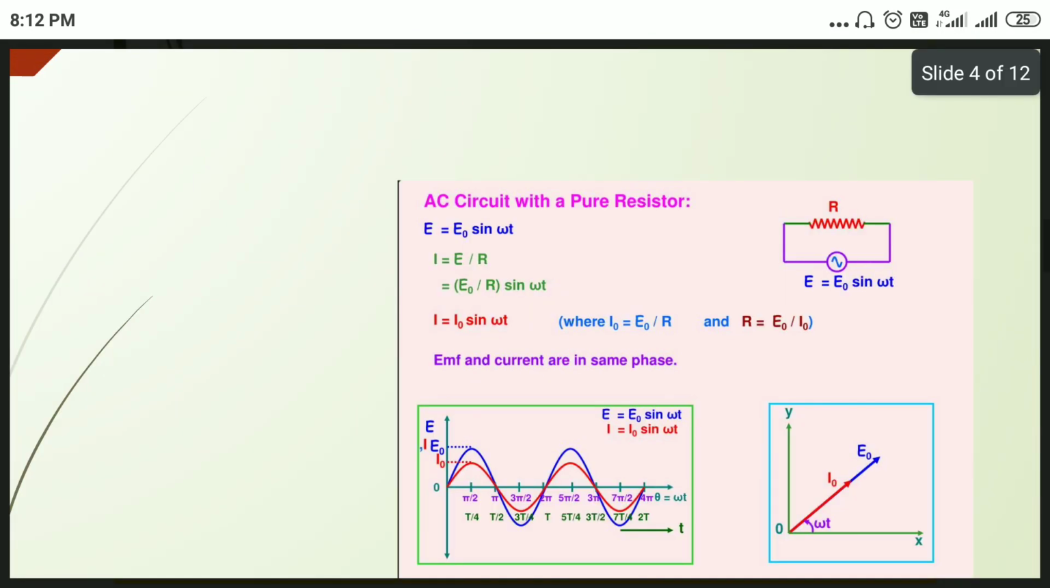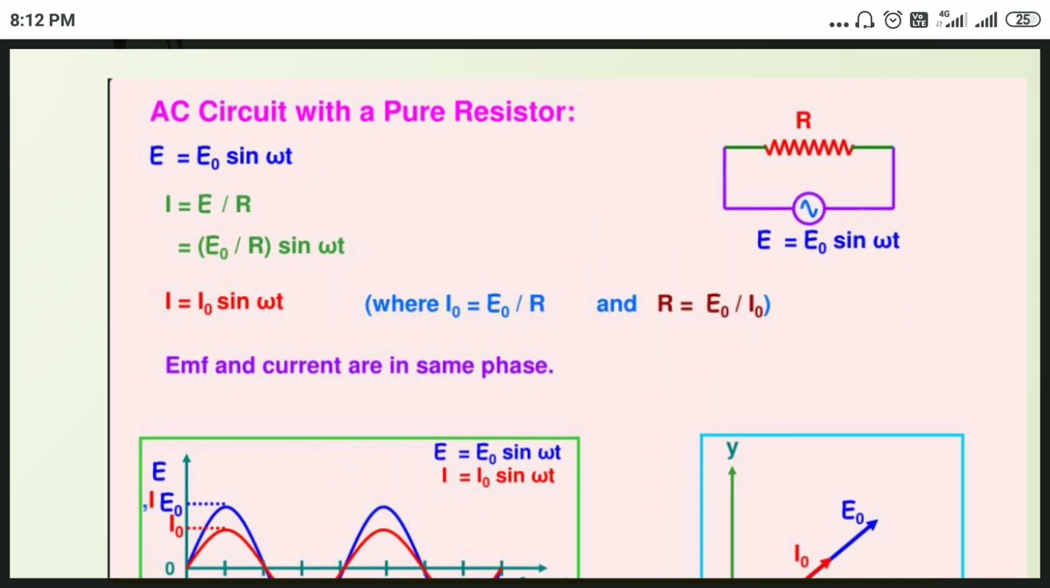AC circuit with a resistor. The AC generator E equals E naught sin omega t. That is the instantaneous EMF of the AC generator. The AC generator can be drawn as a loop, and inside the loop a wave mark. Across the AC generator a resistor R is connected. So here an alternating current flows through the resistor.